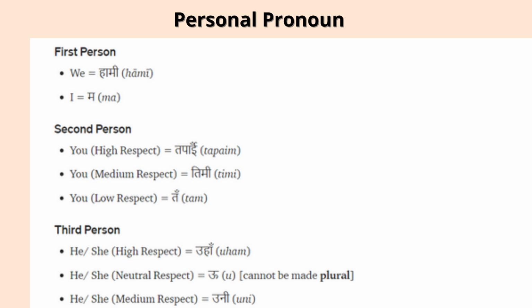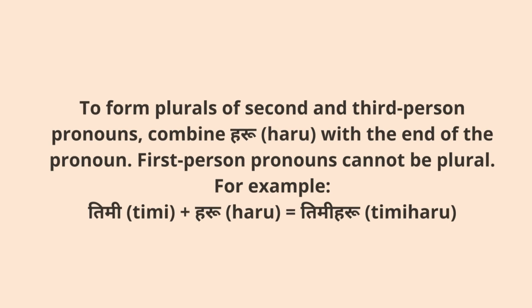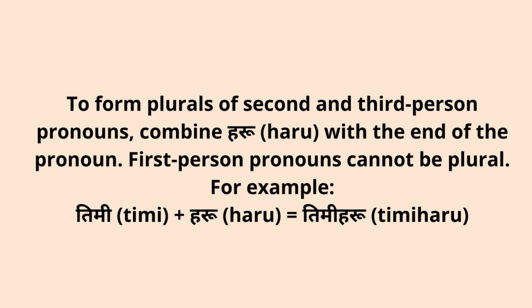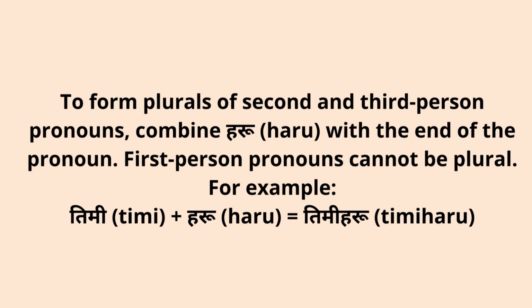For he or she also, uharu, but we cannot say uharu, okay? But we can say uniharu. So that's why, to form the plural of second and third person pronouns, we have to combine haru with the end of the pronouns.